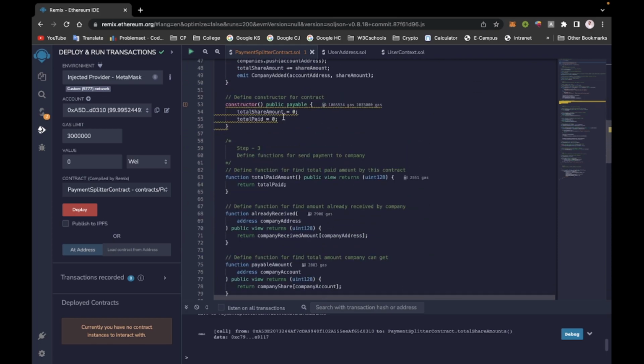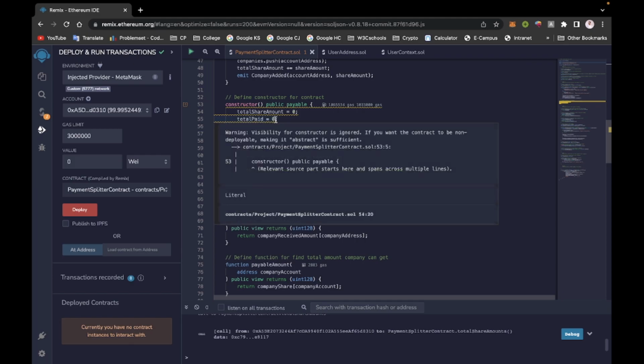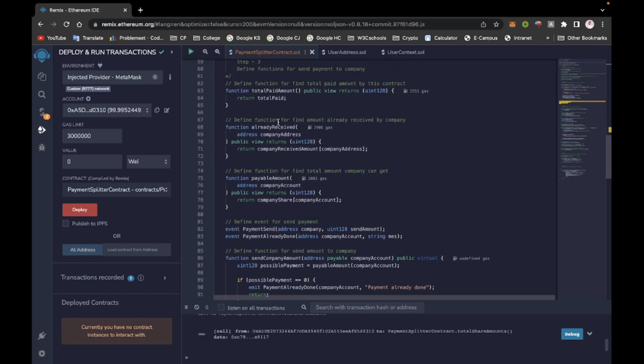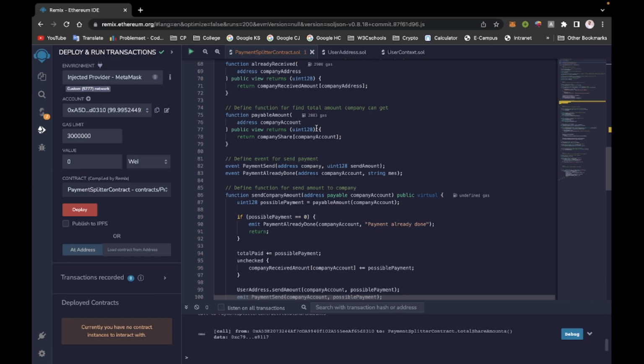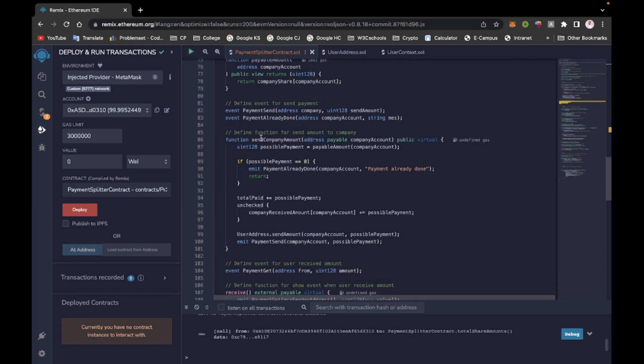Here is the constructor, which initializes total share amount to 0 and total paid amount to 0. We define the function totalPaidAmount to find the total amount currently paid from our contract to all companies. Then alreadyReceived amount: this function takes a company address as input and returns the received amount of that company. The payable amount function also takes a company address as input and gives us the payable amount to that company, that is the company share.